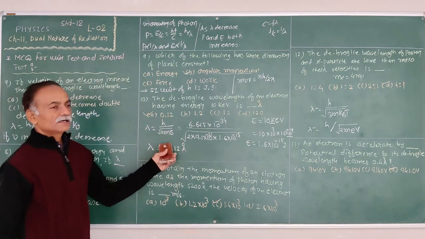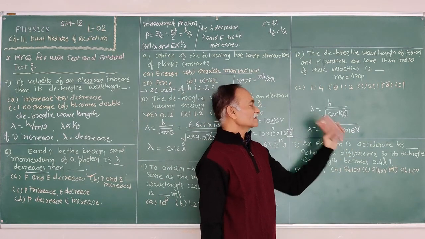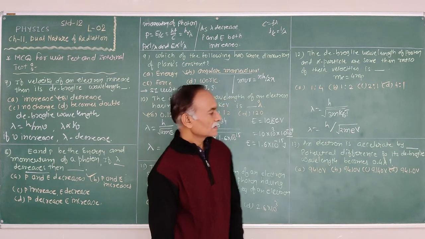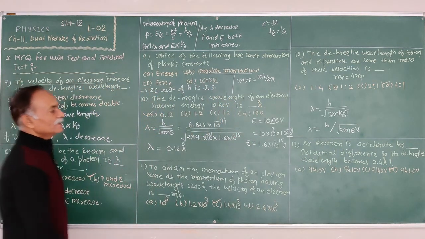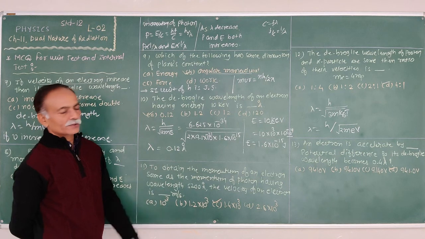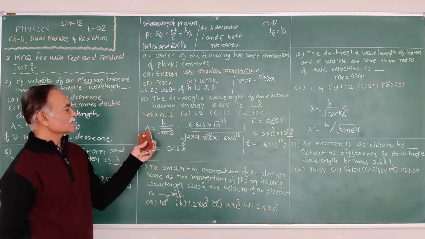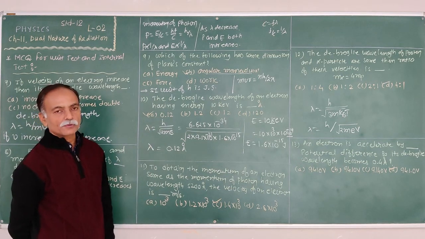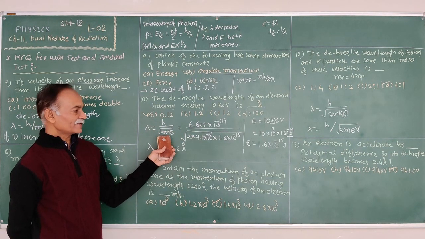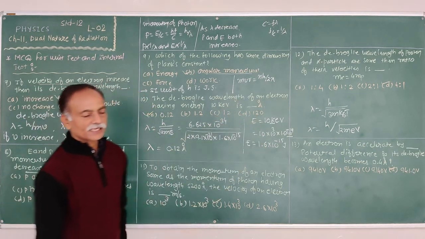One is on the basis of the energy, second on the basis of the temperature, and third on the basis of the potential difference. So here the de Broglie wavelength of an electron having the energy 10 kilo electron volt is 0.12 angstrom. Clear? Using this concept, lambda is equal to h upon under root of 2mE, where h is Planck's constant, m is the mass of an electron, and E is the energy of this electron, 10 kilo electron volt.